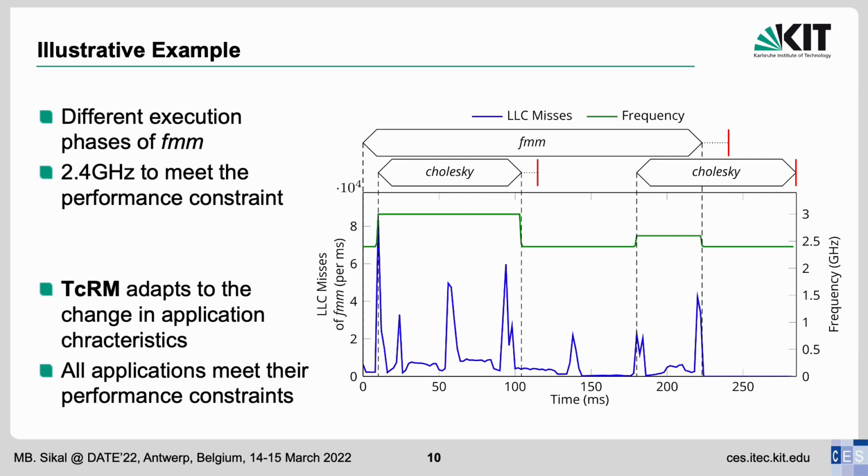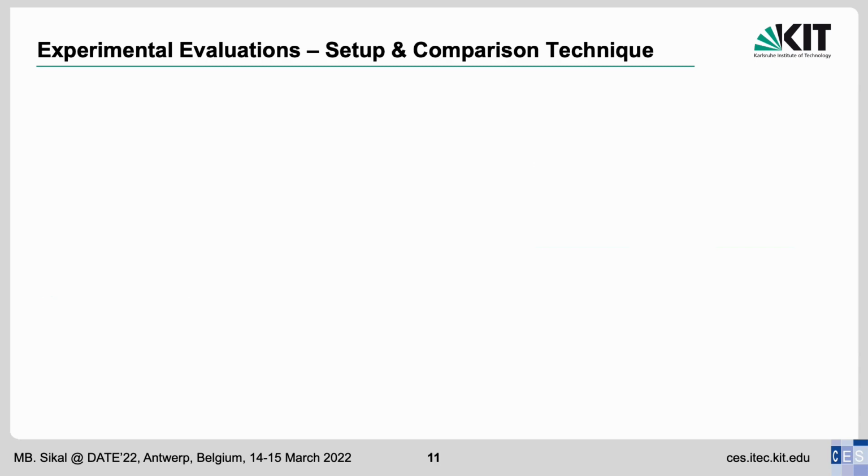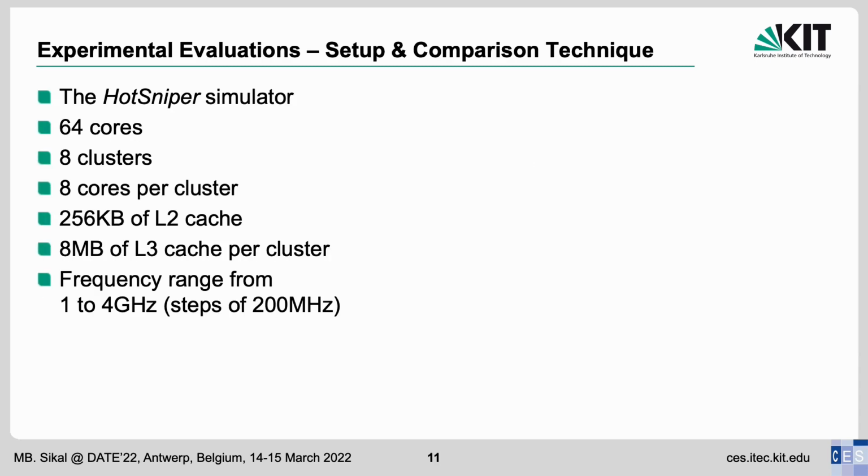To evaluate our technique, we run simulations using the Hot Sniper simulator on a many-core clustered architecture with 8 clusters, each having 8 cores. Each core has 256 kilobytes of private L2 cache, and each cluster has 8 megabytes of L3 cache. The frequencies range from 1 GHz to 4 GHz with steps of 200 MHz.